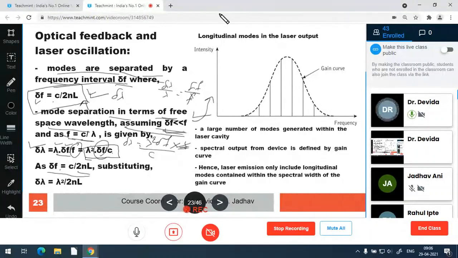So delta lambda is lambda square into c upon 2nl, into this denominator c; c gets cancelled. Lambda square upon 2nl is the delta lambda. So delta f is c upon 2nl and delta lambda is lambda square upon 2nl. These two formulae we can use for some calculations, numericals.